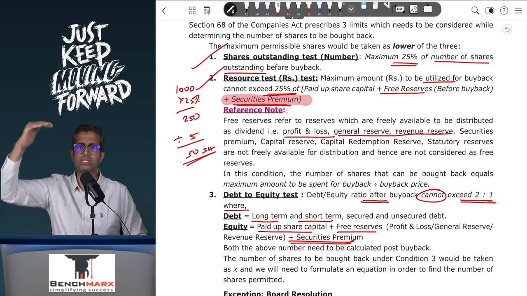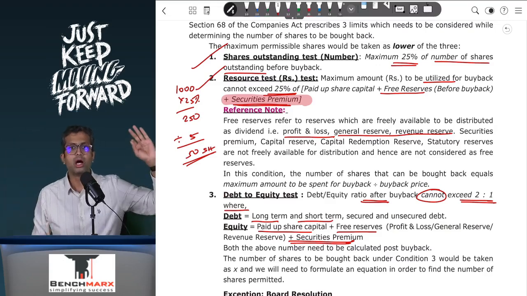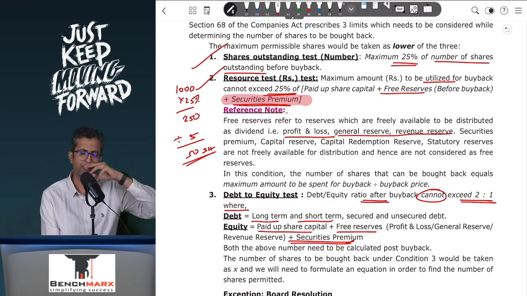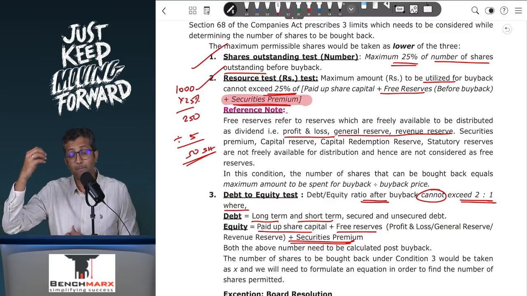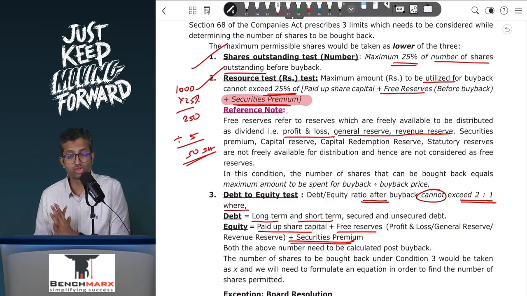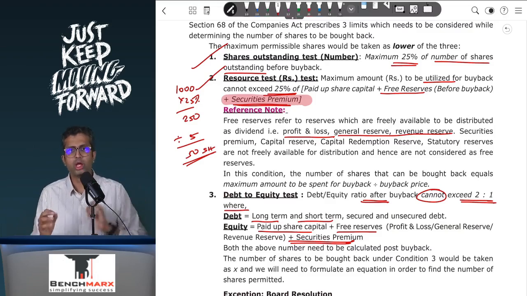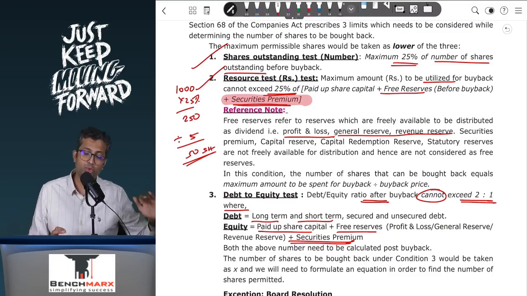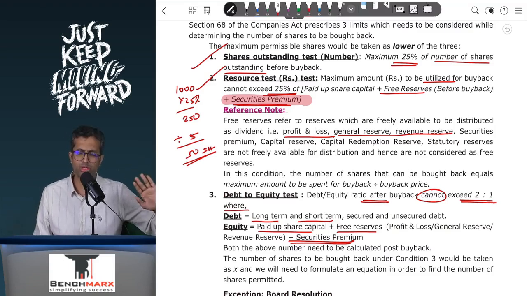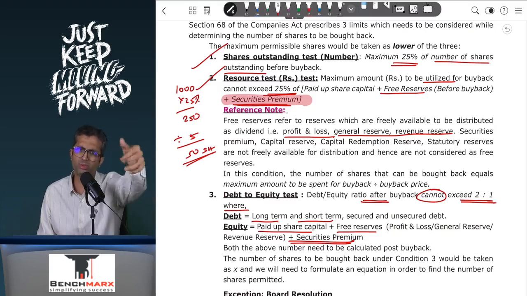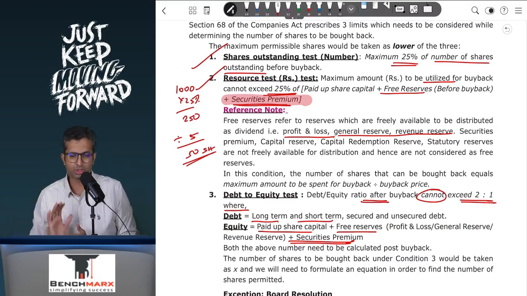At this stage, you just need to remember the rules. For a buyback to happen, maximum 25% of the resources can be utilized, that is 25% of the share capital plus free reserves plus securities premium, divided by the buyback price. And the buyback must be such that post buyback, the debt to equity ratio cannot exceed 2:1. This we will understand with the help of a numerical. I think question number 7 or 8 that we have, we'll use that as a base for the purpose of understanding best.